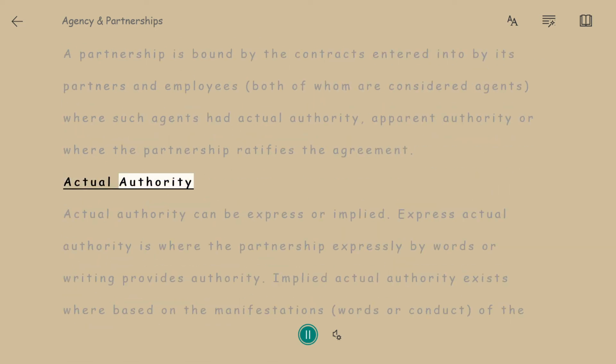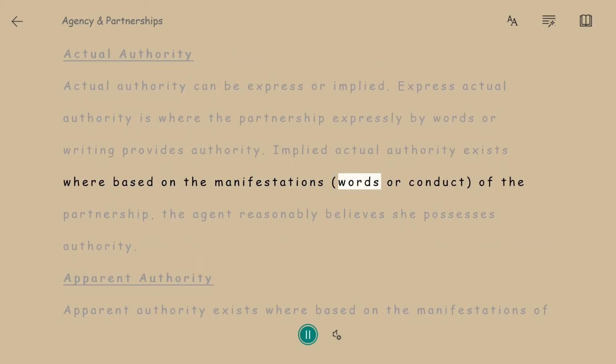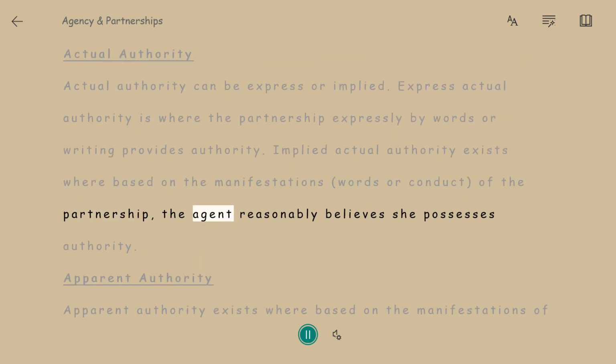Actual authority. Actual authority can be express or implied. Express actual authority is where the partnership expressly by words or writing provides authority. Implied actual authority exists where, based on the manifestations, words or conduct of the partnership, the agent reasonably believes she possesses authority.